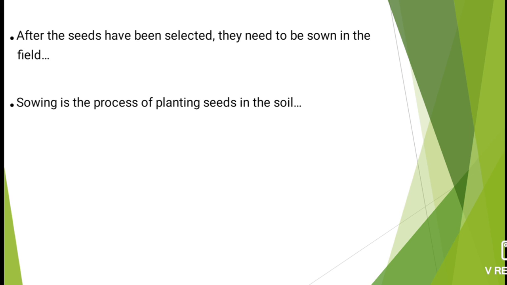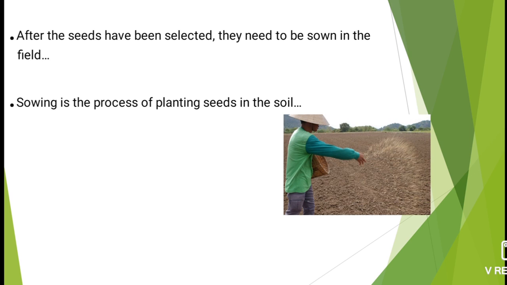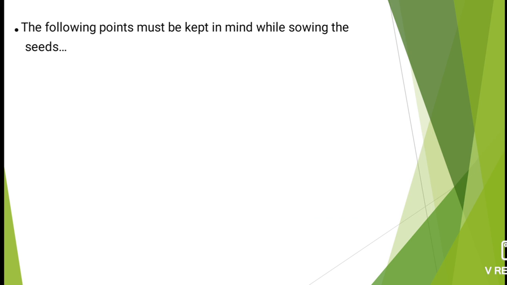For example, here you can observe a man sprinkling the seeds on the soil.